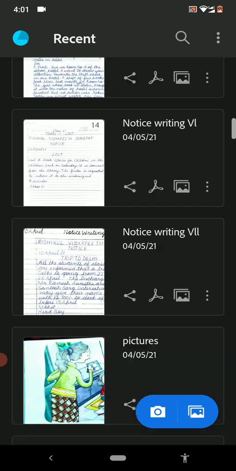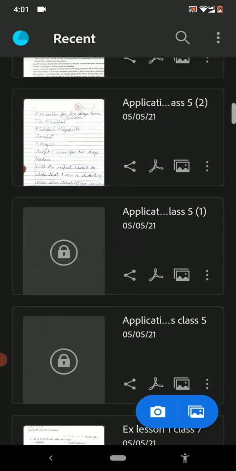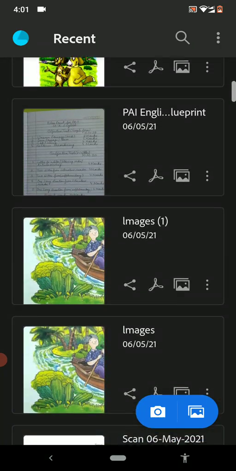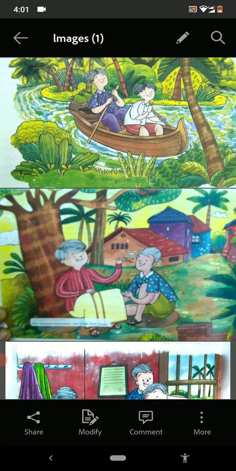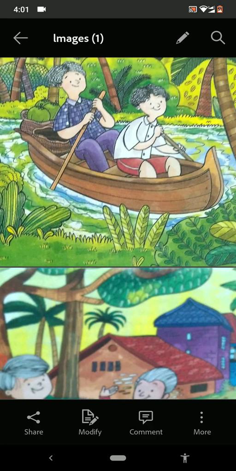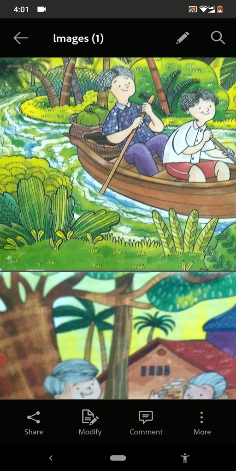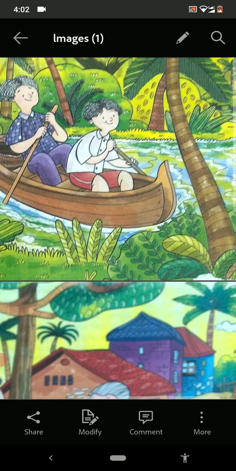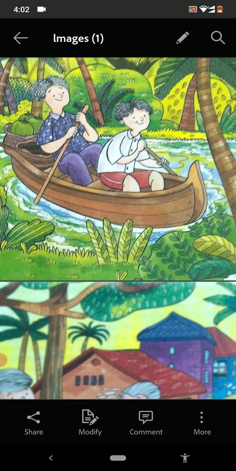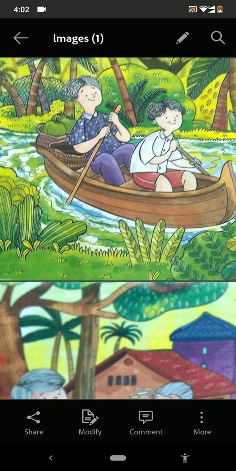One more picture I am showing to you so that you can do it. See the picture on the top. This is the picture of a boat, and the boat is in the water, and the children are there. Two boys are there. See, the scenery is very green, and they both are enjoying. Beautiful scenery is there. Green plants are there, water is there, boat is there, and they are sailing in the water.